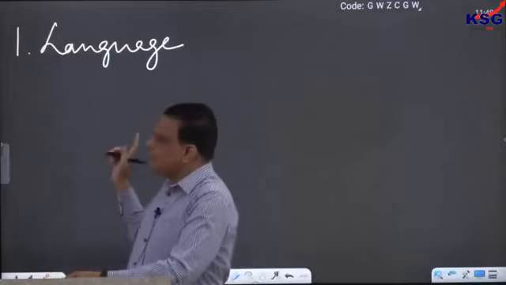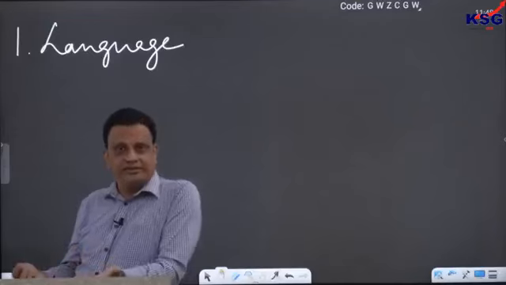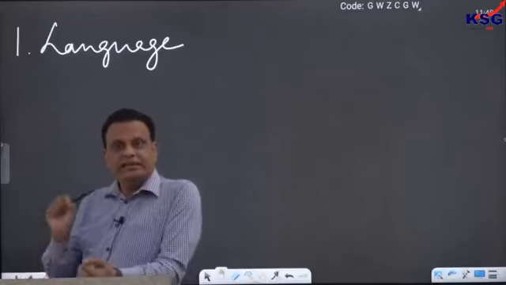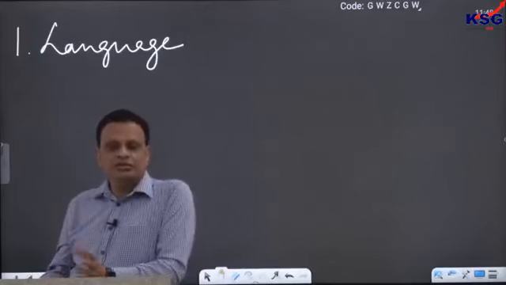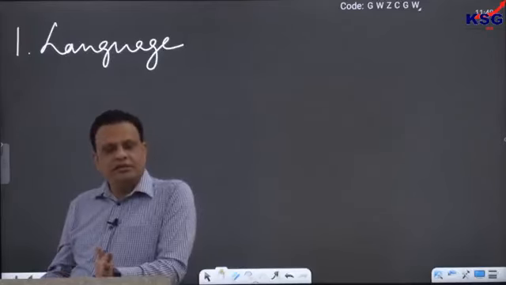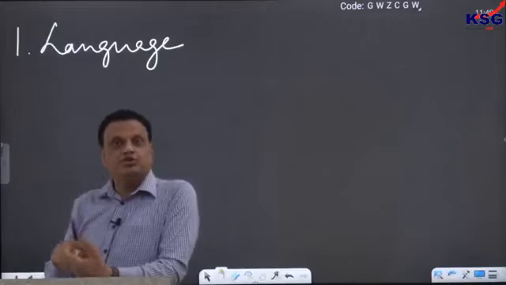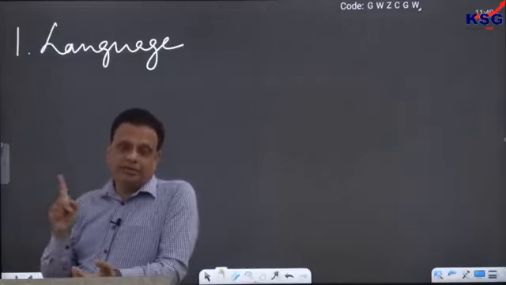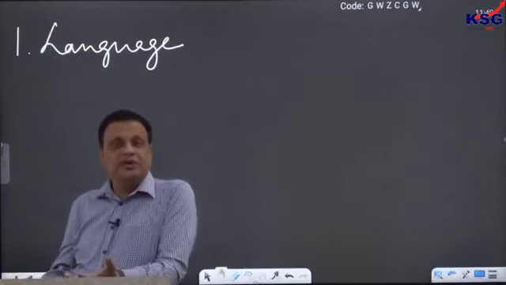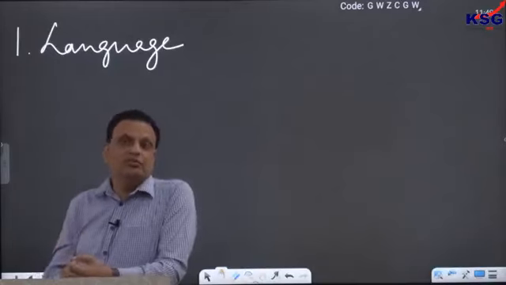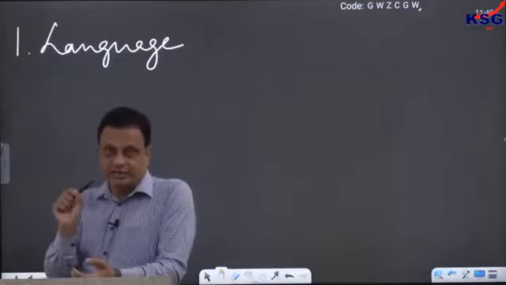So even if you are writing polity, economy or geography, you have to write that in English only. But in ethics, English becomes even more important, because ethical issues are very abstract, and expressing something so abstract in the form of language requires a comparatively good command over the language. So your English must be good.